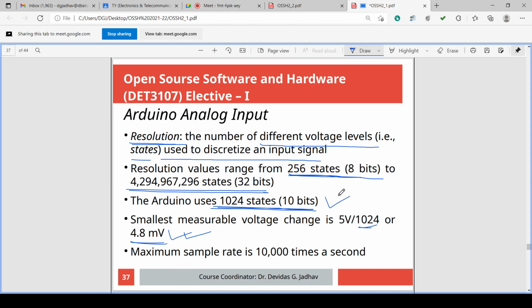So 1024 levels are there. So that is discretization. 256 levels are there. That is discretization. So for input there are 10 bits. For output there are 8 bits. Okay. So accordingly the resolution will be there.